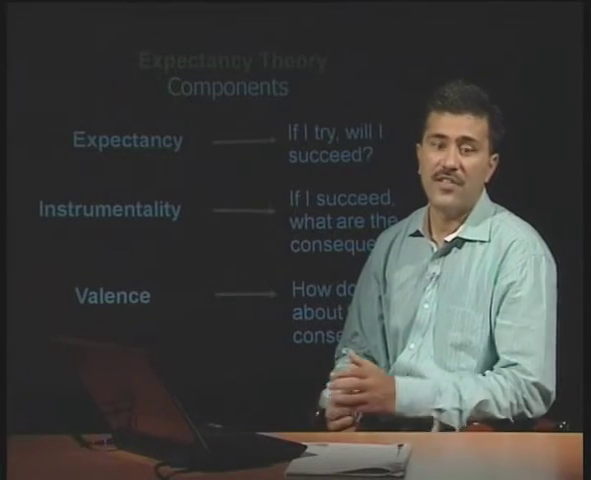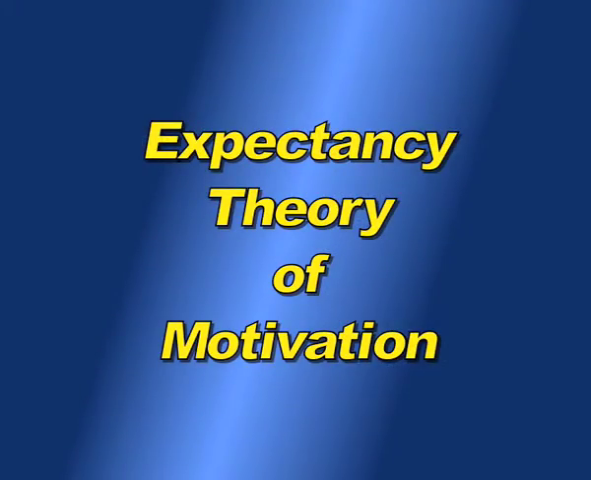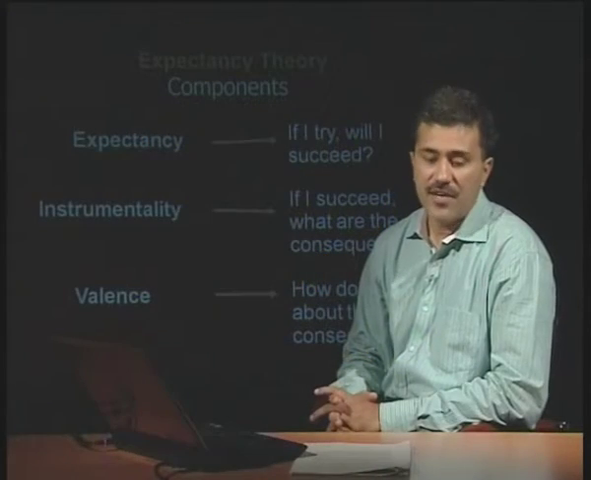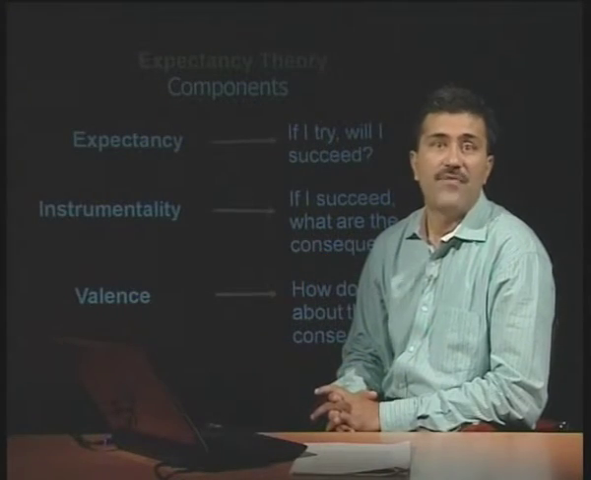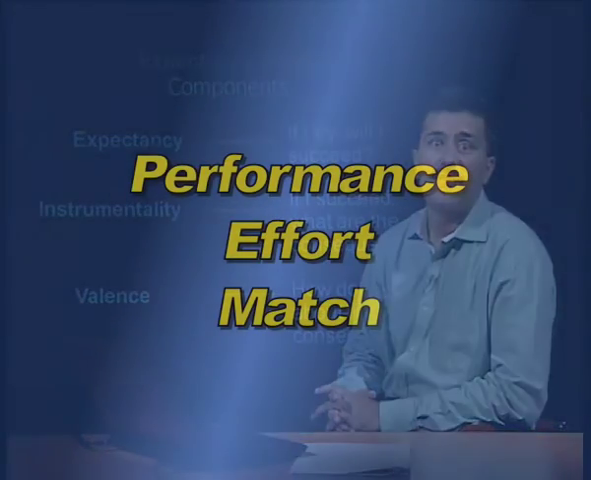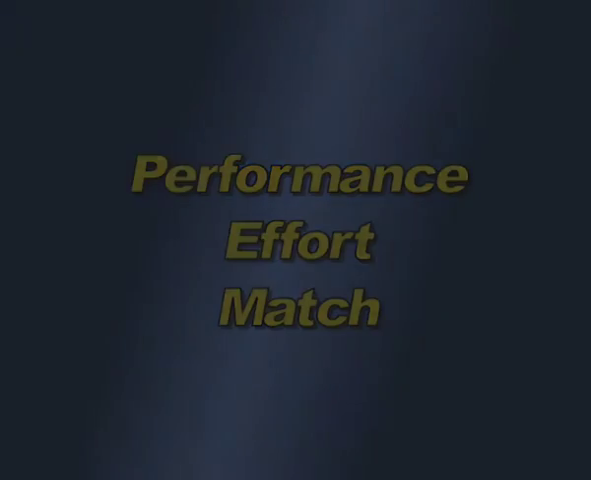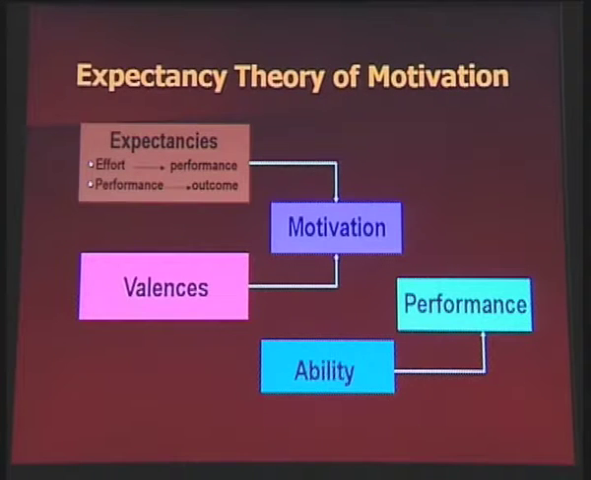So the first one that we are going to discuss right now is the extent to which the person believes that my effort will lead to my effective performance. That is known as performance effort match. Let us study with this diagram. These are the expectancies. Number first is effort and performance. If I put in a lot of effort, I will perform. This is my first expectancy. The second is, if I perform in a better way, I will get some outcome. The word outcome means some reward. And the word valence, the third one, means is the reward worthwhile for me?